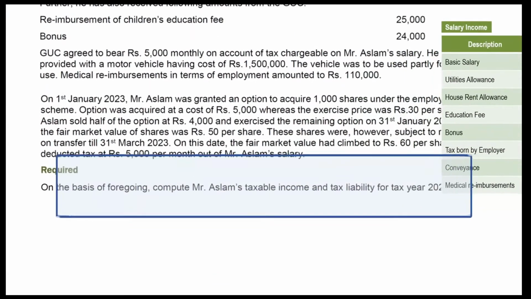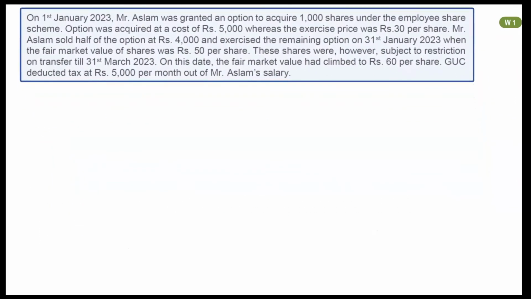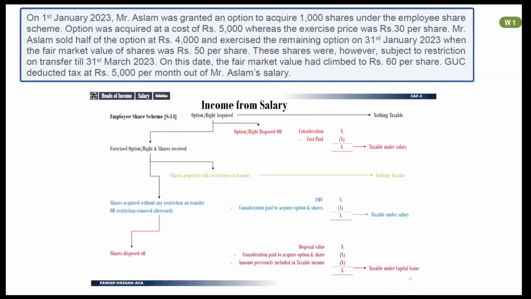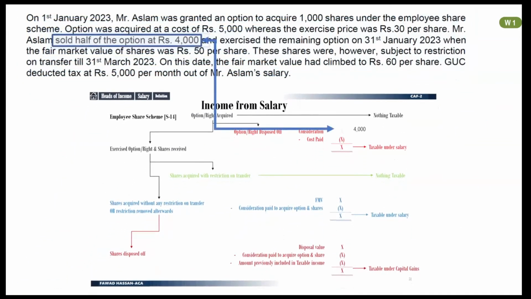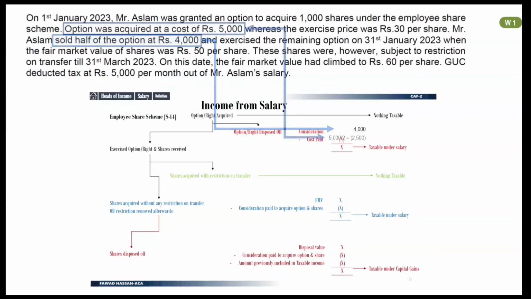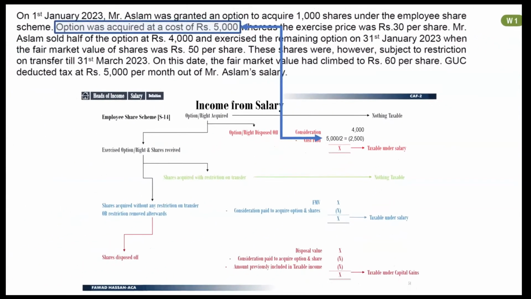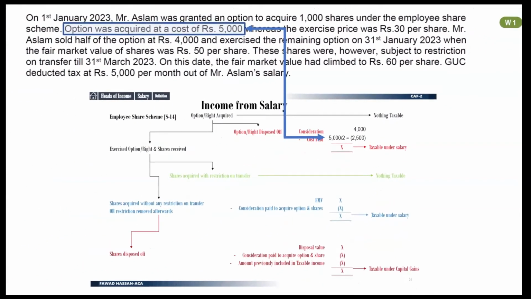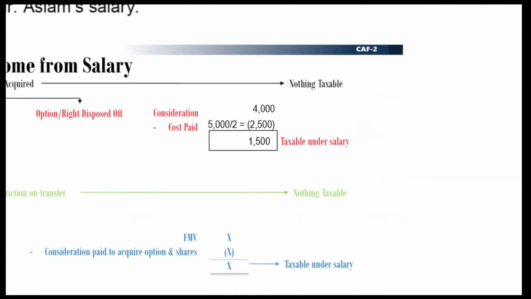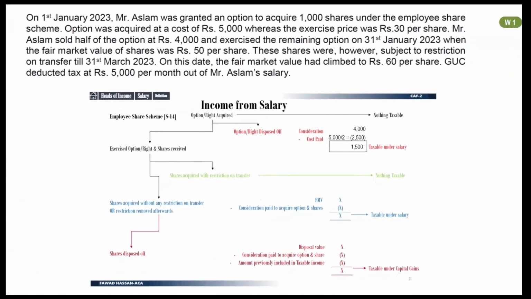Next information is about employee share scheme. Out of total 1,000 options, Mr. Aslam has sold half options for a consideration of rupees 4,000. Now deduct cost of option. Cost of total options is rupees 5,000, and since half have been sold, therefore 5,000 will be divided by 2 to get the cost. Calculate income earned from disposal of option. He has earned rupees 1,500, which will be taxed under salary income.